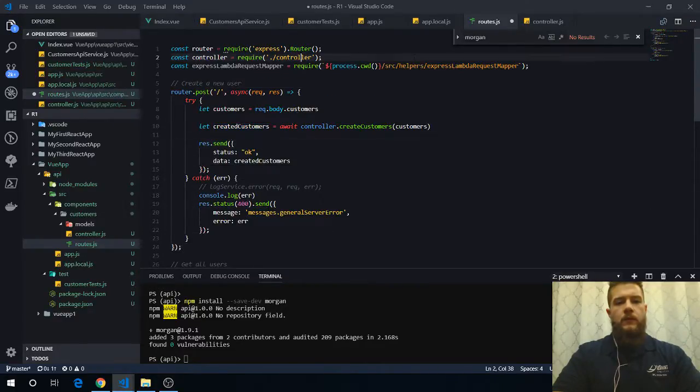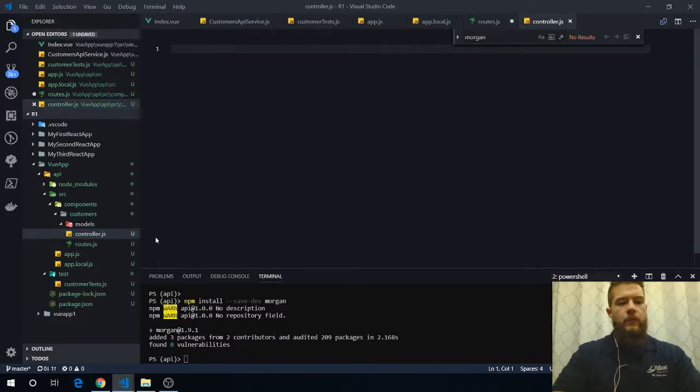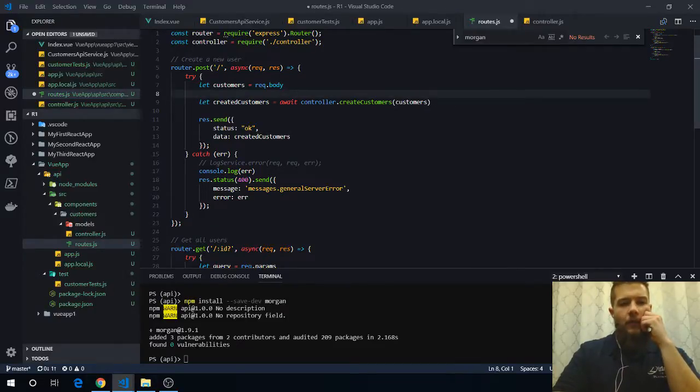Okay, so we don't need this here. That requires a router. This pulls in my controller, which is where we're going to put the logic for the code. That's where everything's going to be set to actually do all the work. This is just kind of like wiring everything up. Controller get customers. Okay, so I'm actually going to get rid of that. I don't want that there.